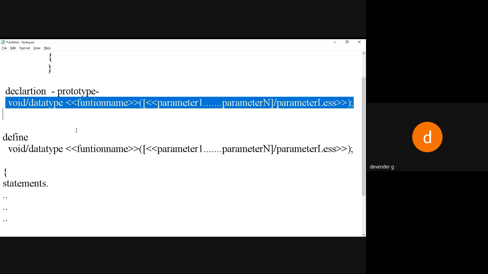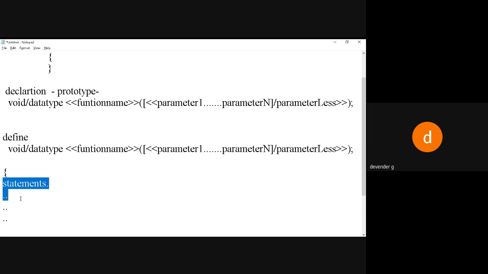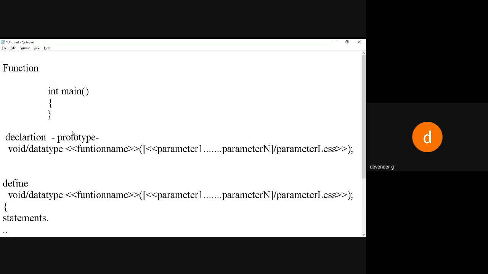Then we are telling that I have previously given this, and now I am writing the logic. When I'm writing the logic, I should use the same thing I declared on the top. It's like in our previous program, if you remember, I said int i.